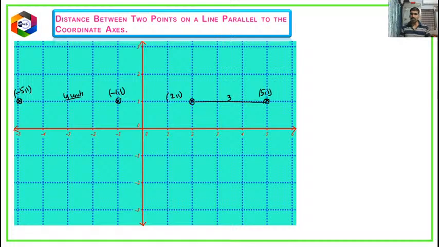So here also the same idea we can use. That means one point is x1, k and another point is x2, k. Here you have to observe very keenly. I am keeping the y value as k, constant, fixed. If the y value is fixed, those points are parallel to the x-axis.